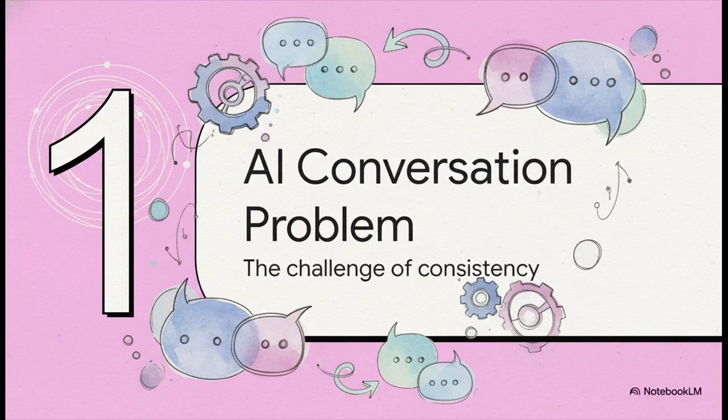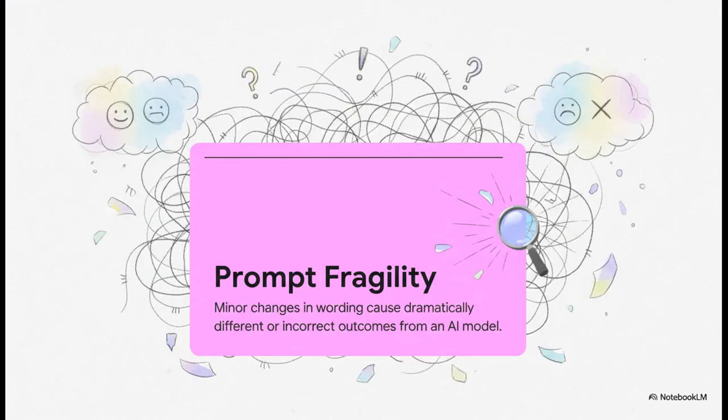And that right there gets us to the core challenge for anyone building with AI. Let's call it the AI conversation problem. How do you make a chat with a machine not just work sometimes, but be reliable and consistent every single time? Well, this issue actually has a name: prompt fragility.